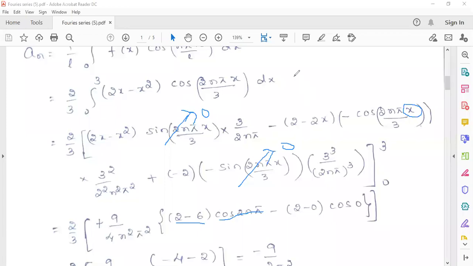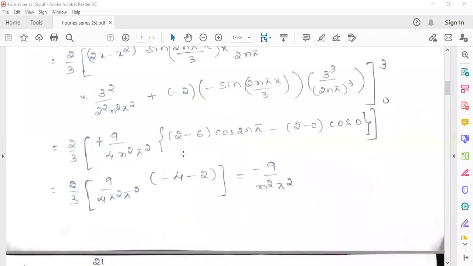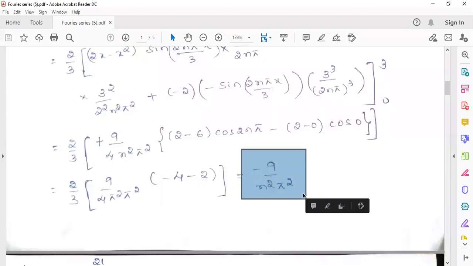So now you have to simplify this one. 2 minus 6 means minus 4, minus 4, and cos 2n pi value is 1. Also cos 0 value is 1. So then it will become minus 4 minus 2. That will be minus 6. So you can cancel minus 6 with here. 2 into minus 6 is minus 12. 3 into 4 is 12. So then you can cancel 12. The remaining thing will become minus 9 by n square pi square. So this is the required value of an.